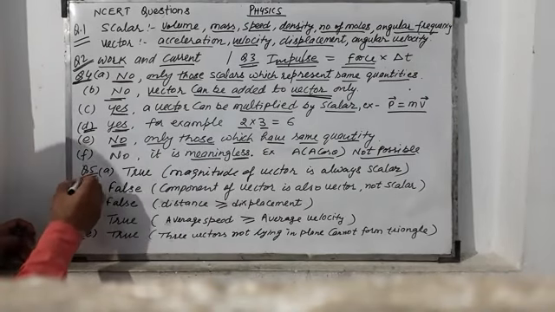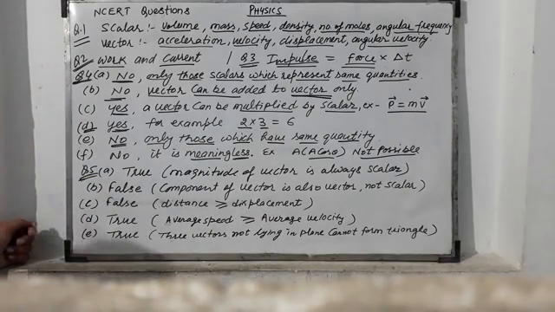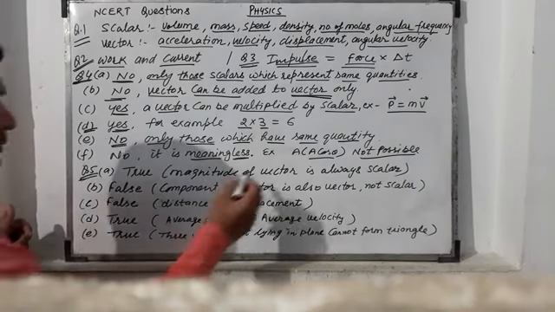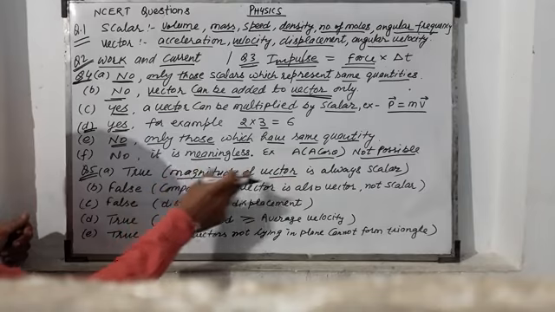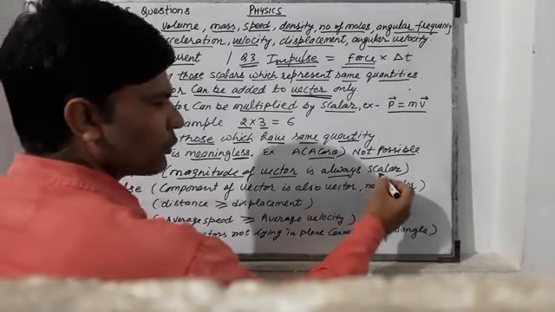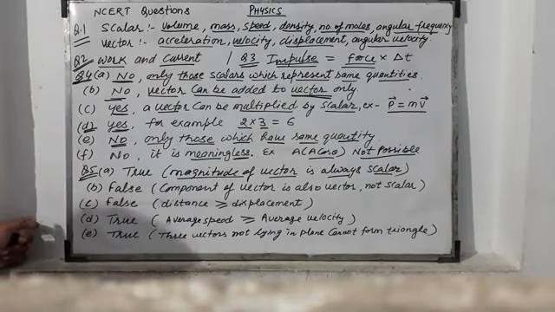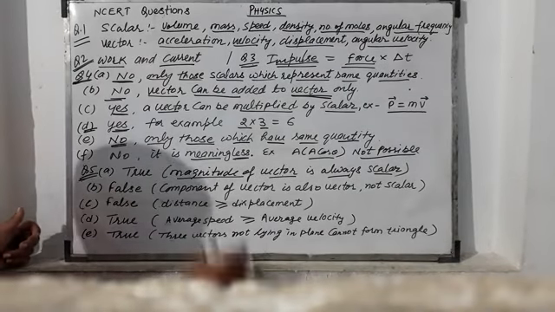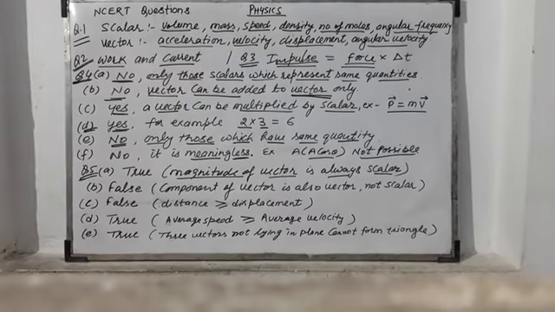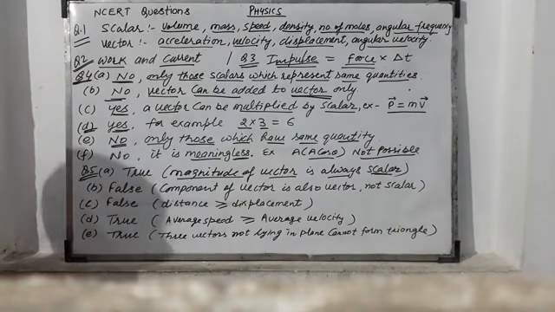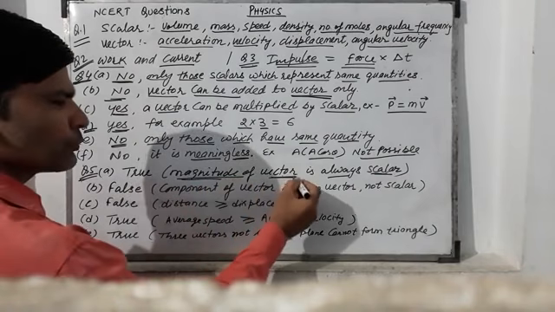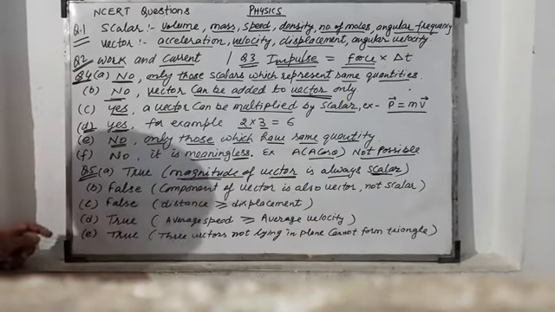Now in question number 5, true and false statements are there. The first is magnitude of vector. Magnitude of vector is always scalar. Most students know this, because scalar plus direction is equal to vector. So the magnitude of vector is scalar.